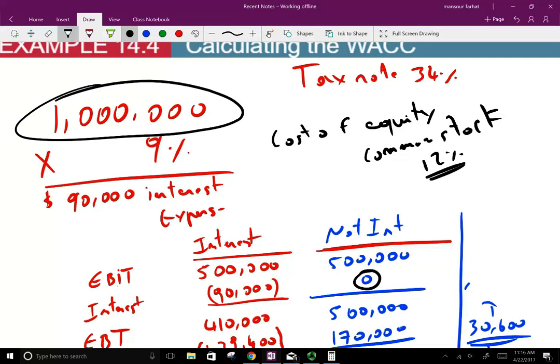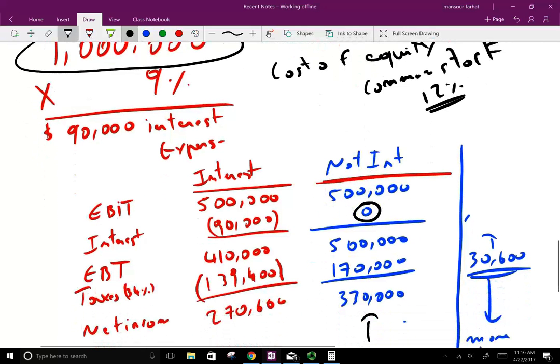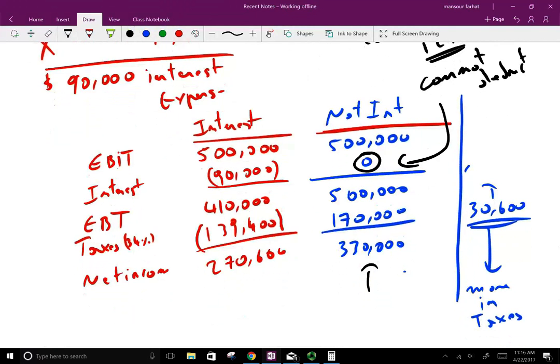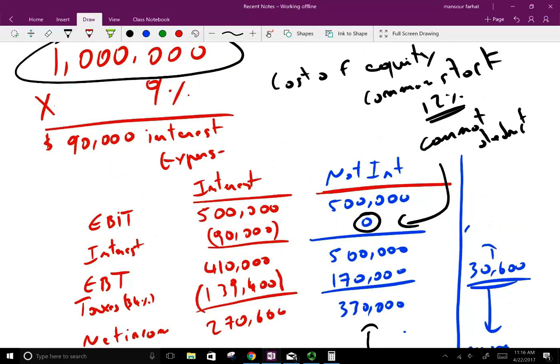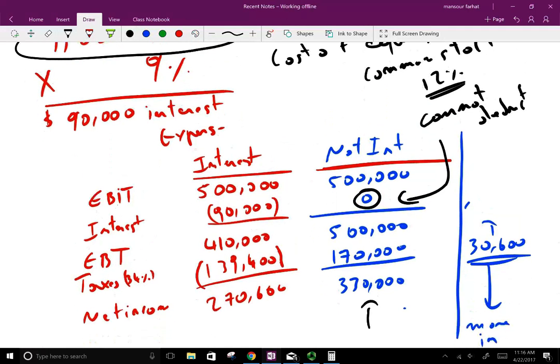But let's assume the cost of equity is 12%. So you brought in this $1 million not through debt, but through equity. And as a result, you had to pay 120,000. What's wrong with this? What's wrong with this is the cost of equity you cannot deduct. Whereas the cost of debt you paid, you got a deduction for it. And as a result, you saved on your taxes 30,600.